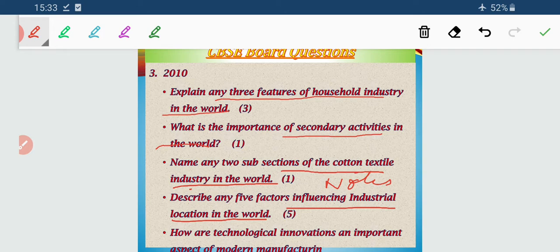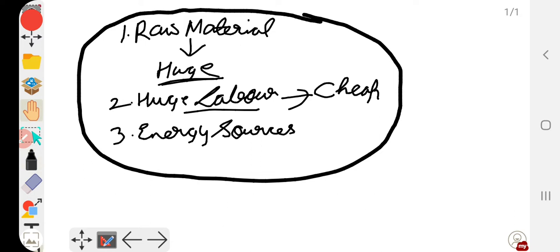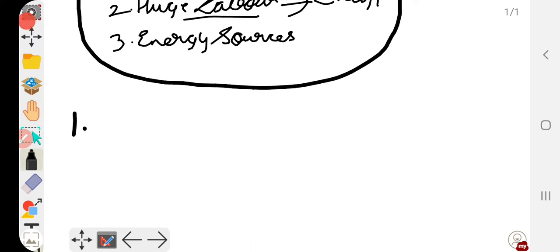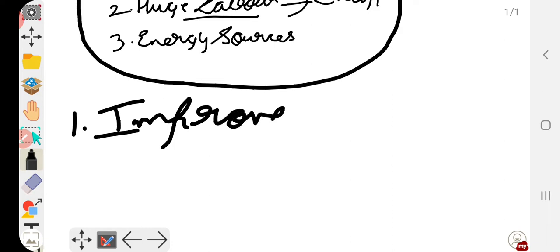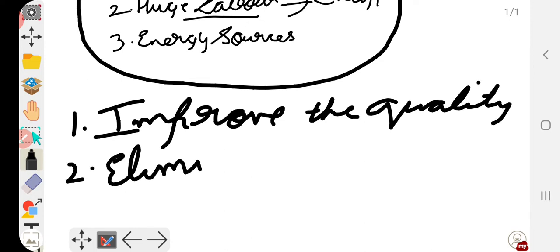How are technological innovations an important aspect of modern manufacturing? Technological innovations are important for modern manufacturing because, number 1, they improve the quality of the products, or they are able to maintain the quality, which means quality control is there. Second, they eliminate the waste and the inefficiency. They remove the waste and inefficiency.